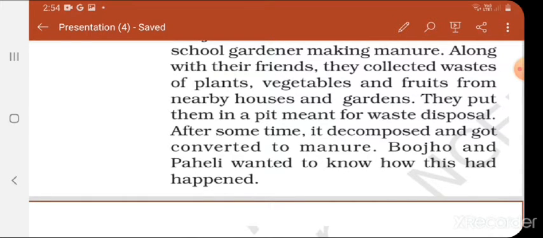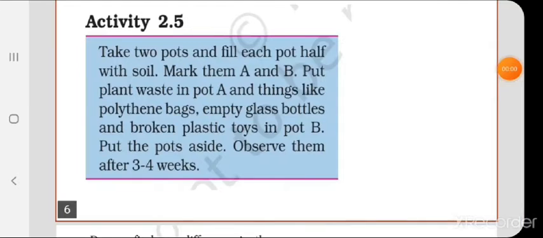After some time, it decomposed and got converted to manure. After few days, what they saw, that the whole waste that they had put in the pit, it was decomposed, and it has been converted into manure. So Pujo and Paheli wanted to know how this happened. They were very curious to know that we had put a lot of waste substances in this pit, and now it is converted into manure. How it has been. So let's look into the activity 2.5. Take two pots and fill each pot half with soil.